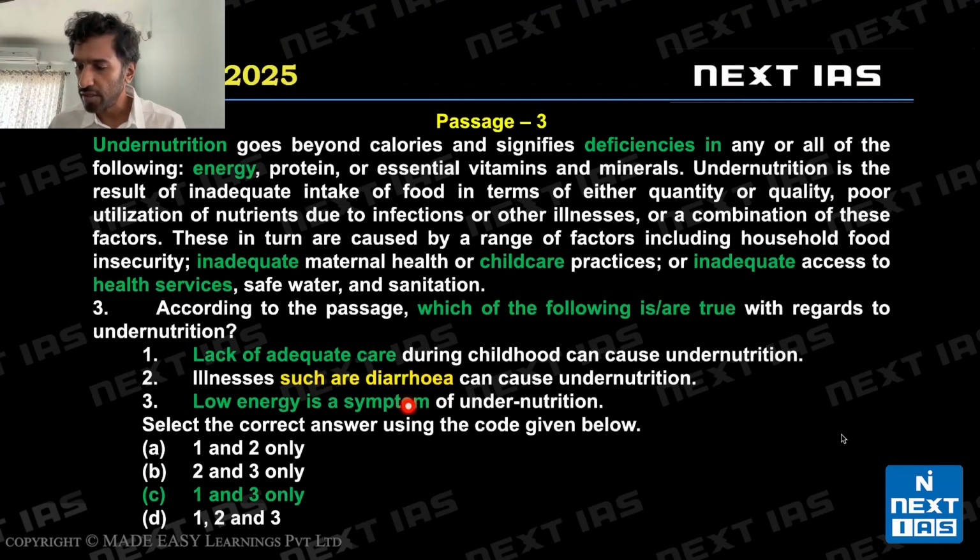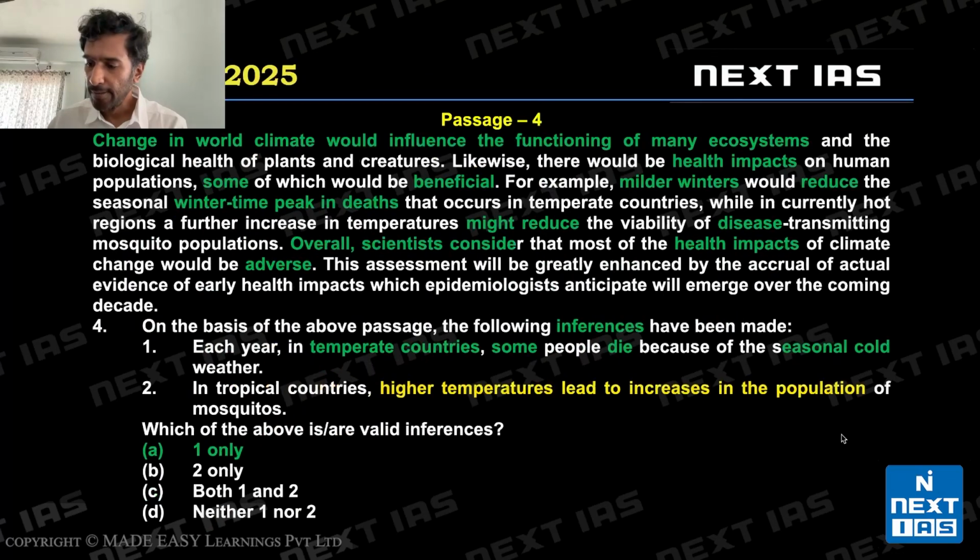Statement 3 says low energy is a symptom. Undernutrition is caused due to deficiencies in energy. So low energy is a part of undernutrition, or is a part of the symptoms caused by undernutrition. Option C is the correct choice. All right. Passage 4. On the basis of the above passage, the following inferences have been made. So the first few questions, as you can tell, are inferences, and so far questions have been easy. Change in world climate would influence the functioning of many ecosystems.